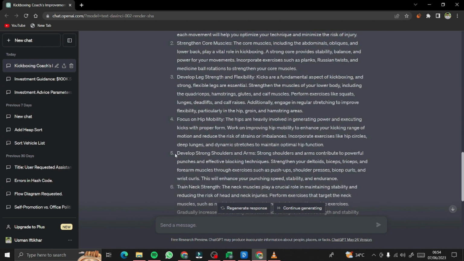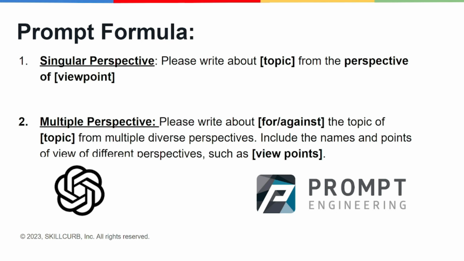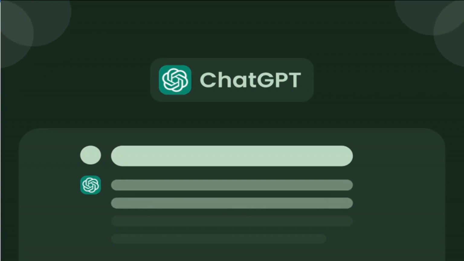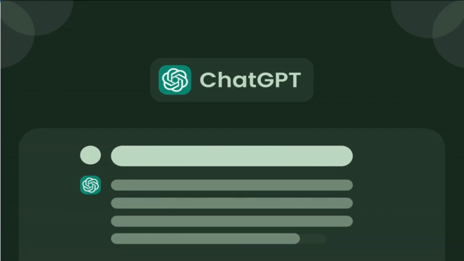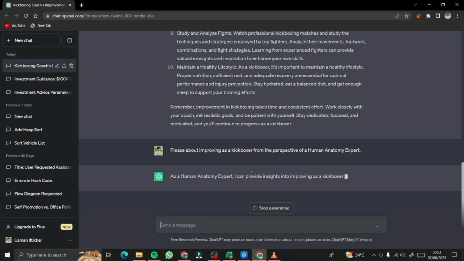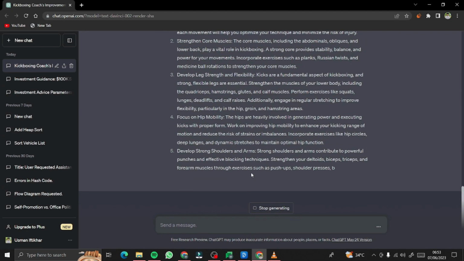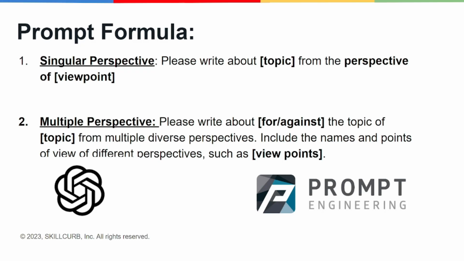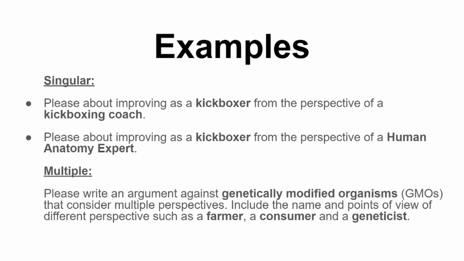Just like the other prompting techniques, this one also has a proper prompt formula. First of all, you can use it as a singular perspective. You can simply type in a prompt: please write about a topic from the perspective of a viewpoint, and you type in your viewpoint. Then you can also use ChatGPT to ask for multiple perspectives, right? You can just type in a single prompt and ask for multiple perspectives of multiple characters or people on your single topic. These will be a few of the examples that we'll be doing today.